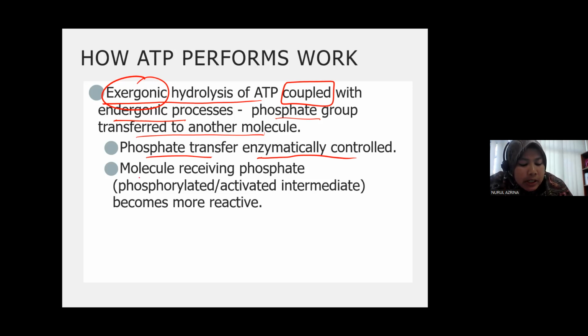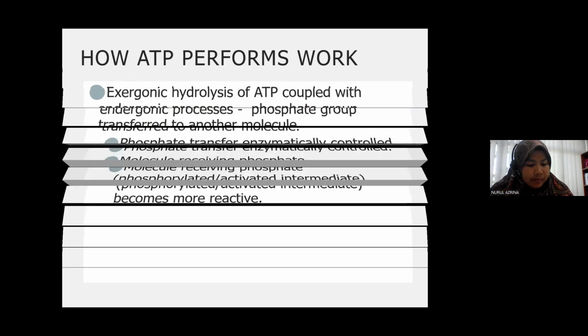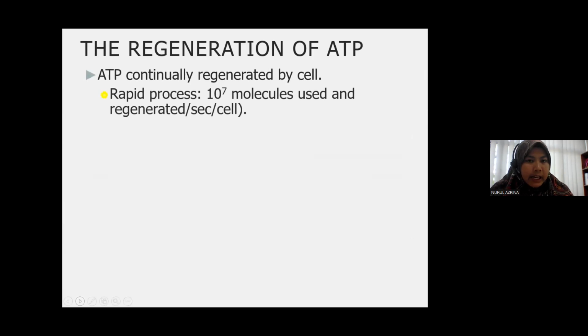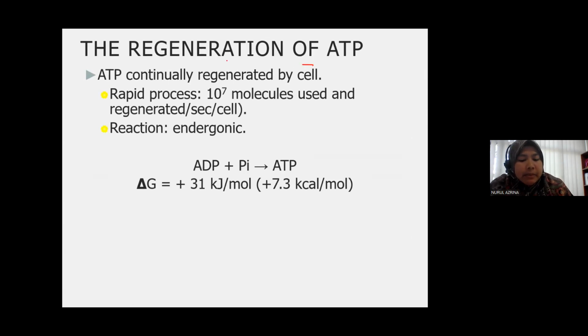Alright. And the molecule that receives phosphate, molekul yang menerima phosphate tersebut will be known as phosphorylated. Okay, maknanya contoh macam madam terima phosphate, so I am phosphorylated. Faham eh? So the molecule that is receiving phosphate is known as phosphorylated, and it becomes more reactive. Okay, nanti kita akan tengok contoh. Apa maksud dia fosfat dihantar kepada satu molekul yang lain.